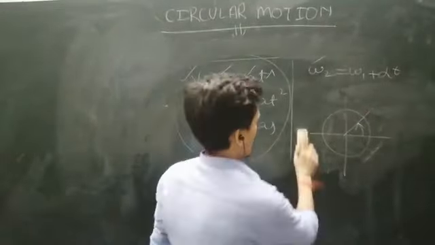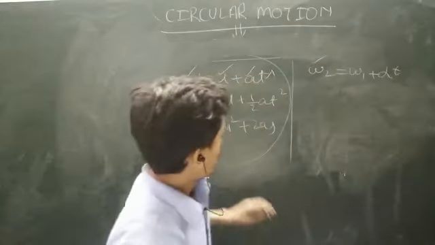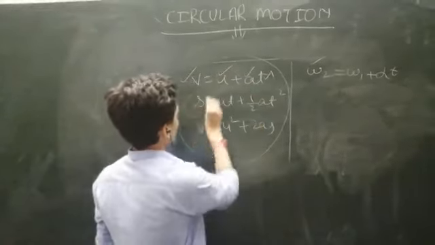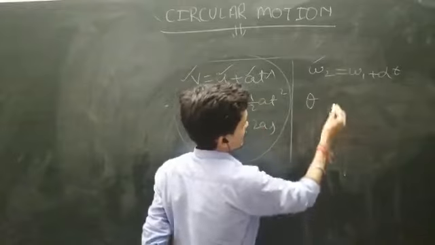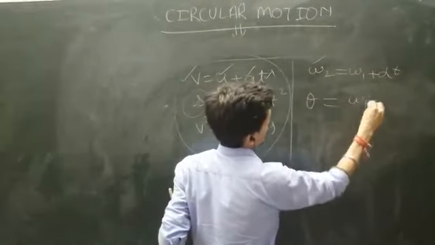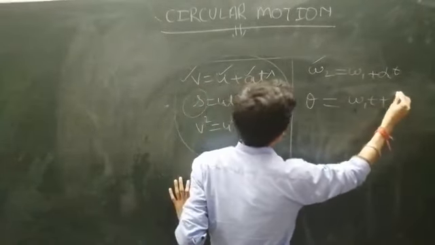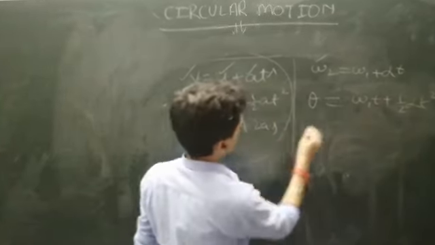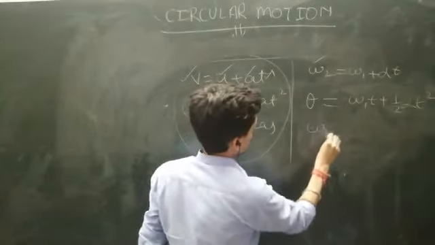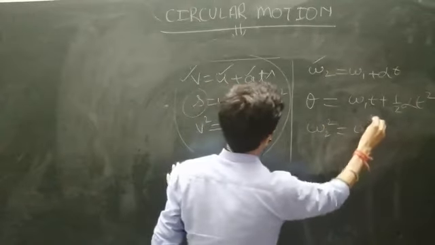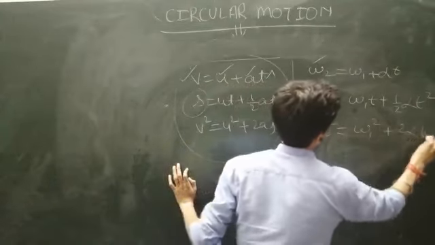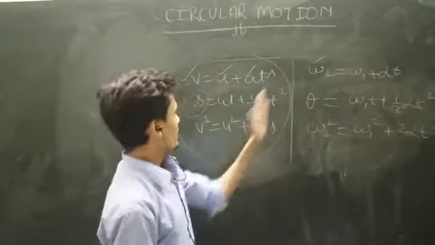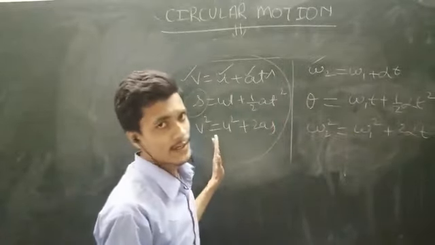Now come to here. Angular displacement theta is equal to omega 1 t plus half alpha t square, and omega 2 square is equal to omega 1 square plus 2 alpha theta. These are similar to the equations of linear motion.